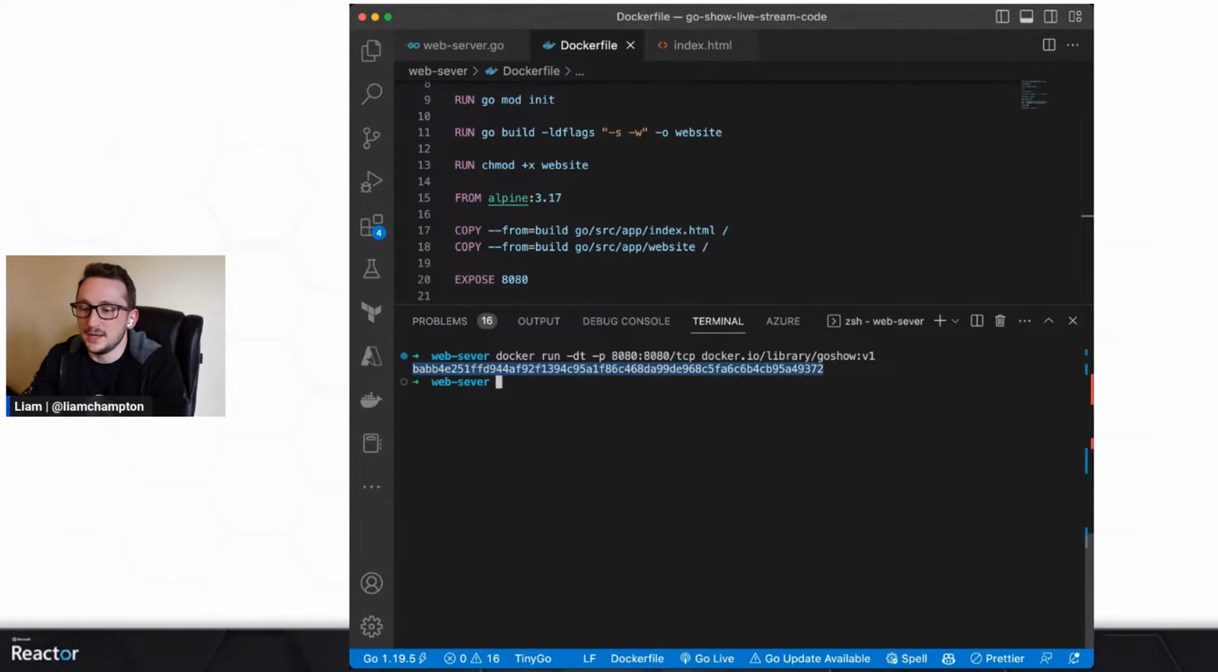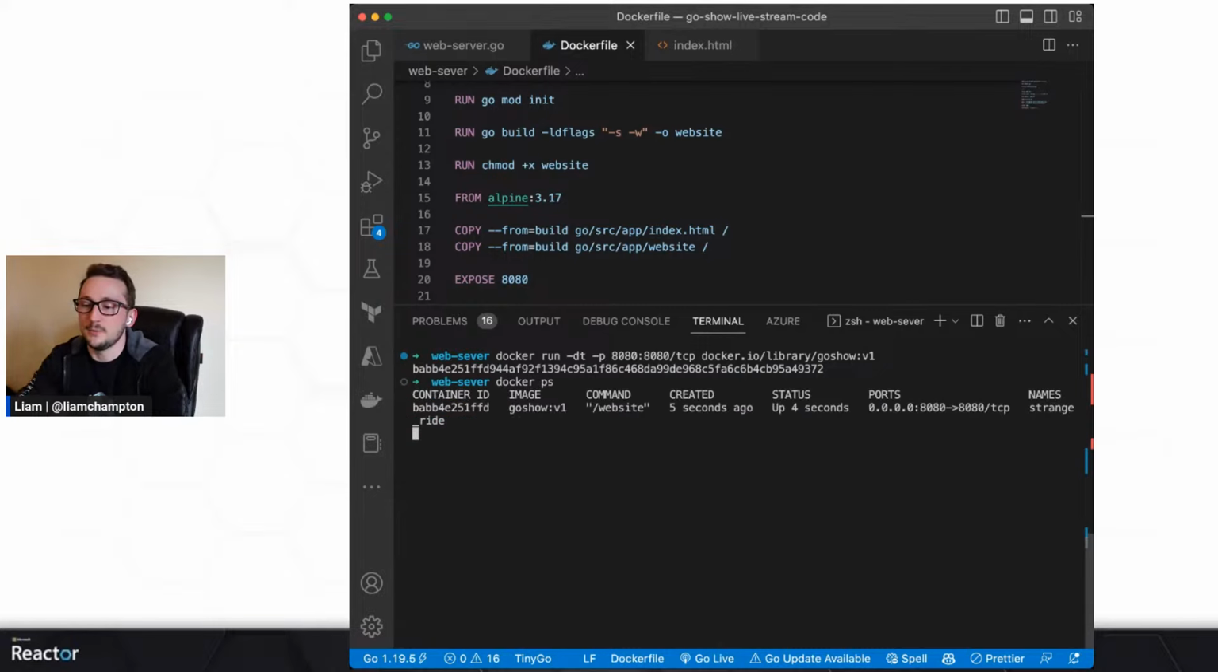Now that's just the image ID. So I can check that it's running by doing docker ps. And here we go, we've got the Go Show container. Now, if I were to go to localhost port 8080, I should still see the same thing running. Okay, so I don't have any servers running.